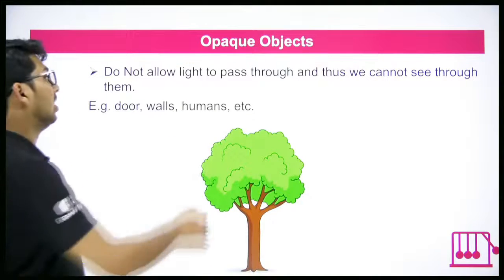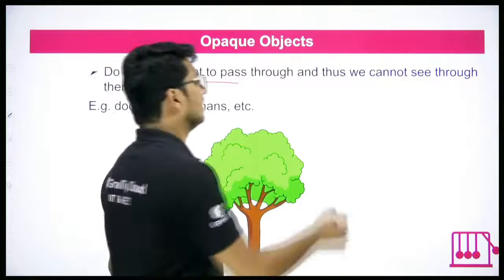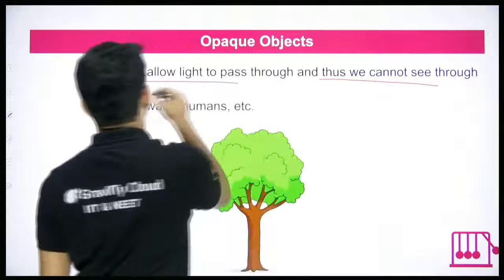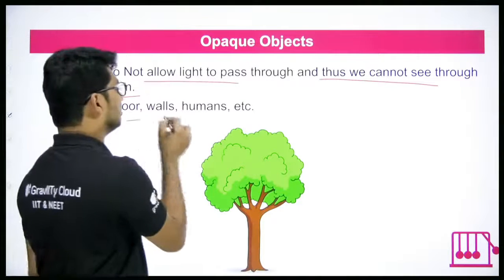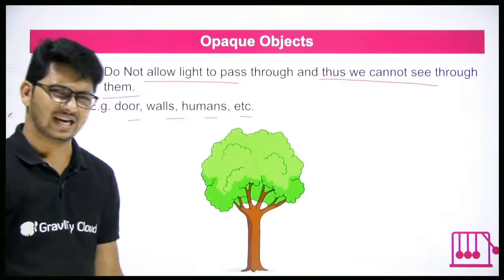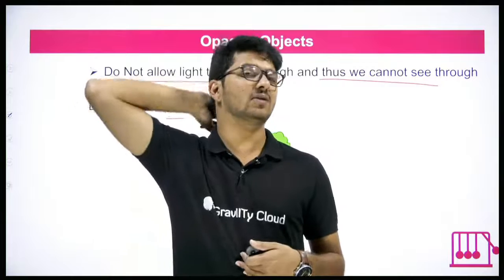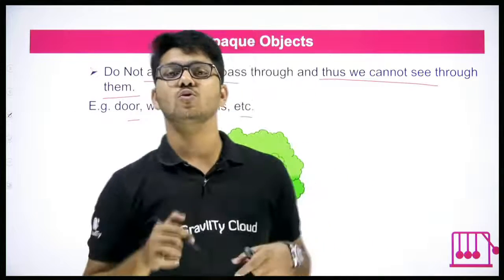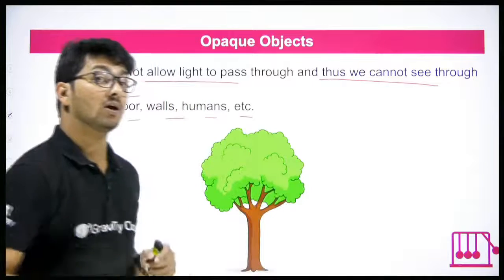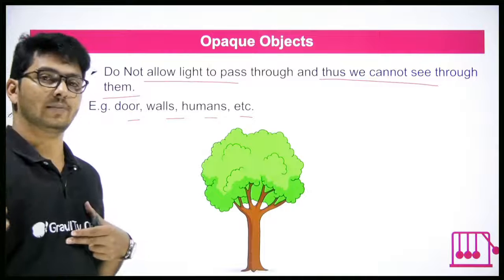They do not allow light to pass through, and thus we cannot see through them. For example, door, walls, humans, etc. Can you see through me? Can you see what is beside me, what is behind me? No. You cannot see through me. That means I am not allowing light to pass through me. I am an opaque object. So you are also an opaque object.